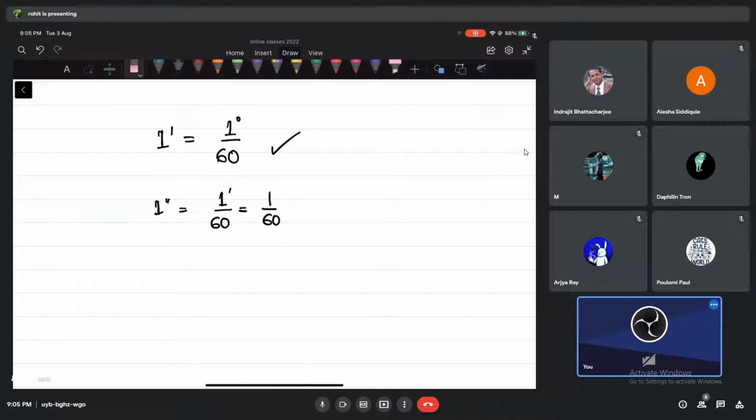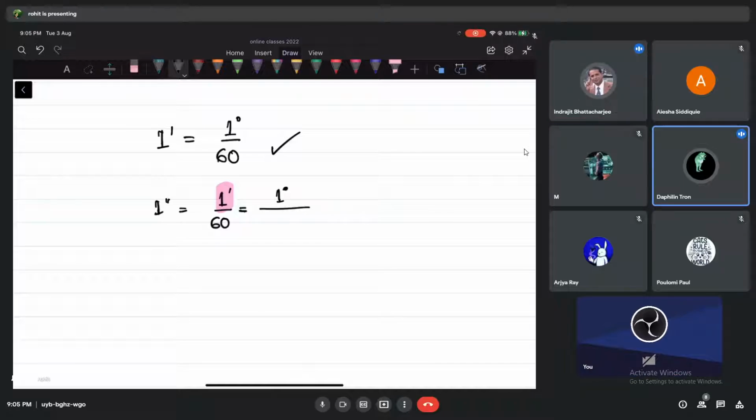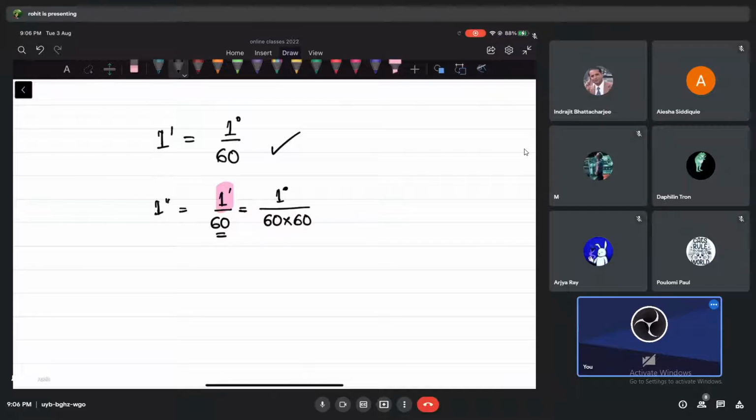Okay, so let me remove that. Let me write like this. In place of this one, what can I write? 1 degree by 60. But I also have this 60, right? So I have the 60. I hope this is degree, okay? Check this. In place of 1 arc minute, I have written this. 60 itself is there. So this is a relation between what and what, guys?